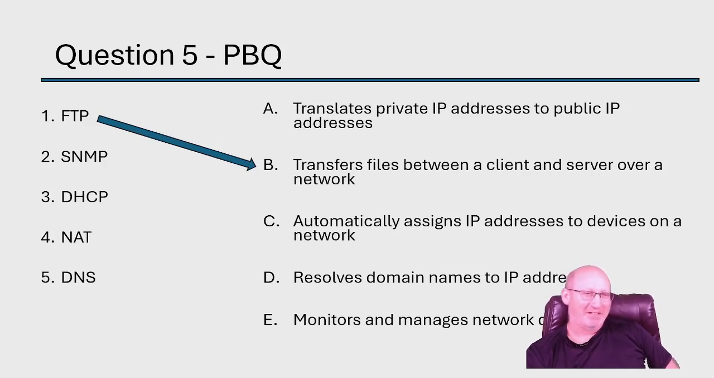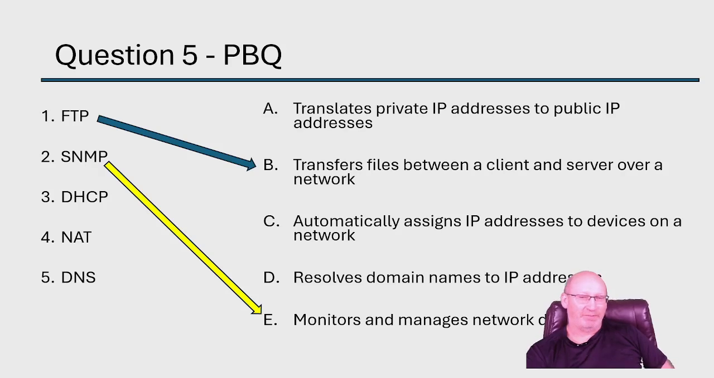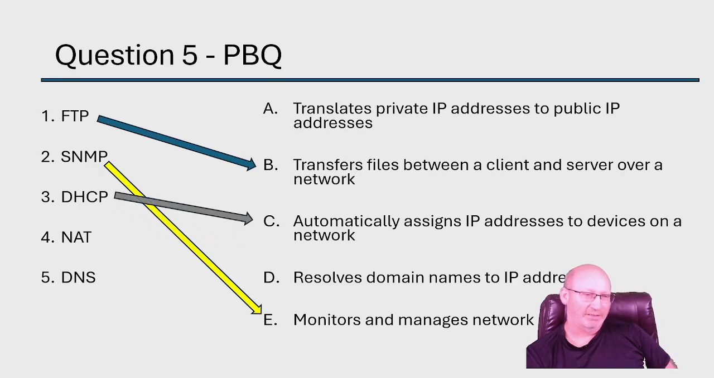All right, what about SNMP? What do you think about that one? I would say monitors and manages network devices. Let's start with E on that one. So 2 is E. All right, what about DHCP? I feel like DHCP is an easy one. C automatically assigns IP addresses to devices on a network. Definitely going to do that one. What about NAT? NAT, network address translation, translates private IP addresses to public IP addresses. That means that number 5 must be D, resolves names and IP addresses. There we go. All right.